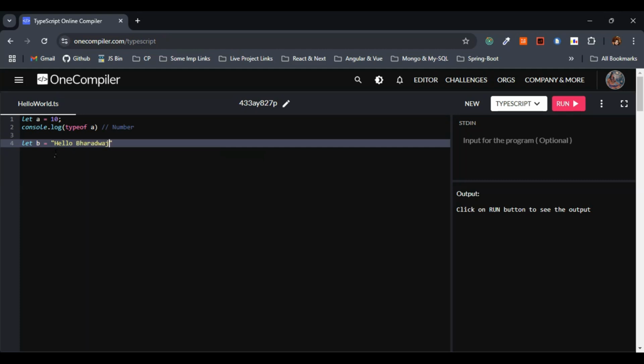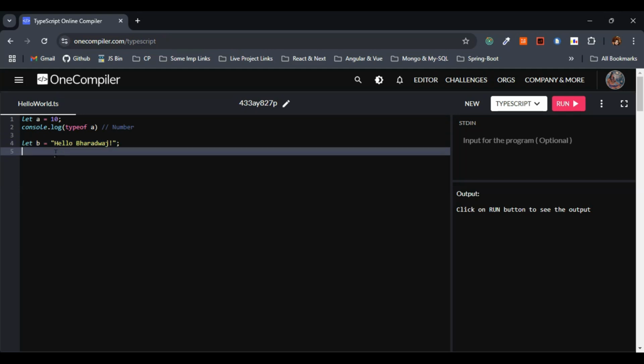In my case, I'll just give hello Bharadwaj, right? Let's quickly log here type of B. I have considered the variable name B. So this is fine. This time I need to get the output string, right?